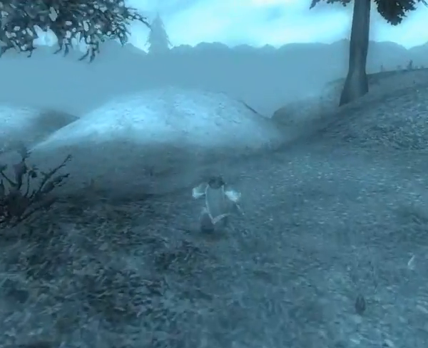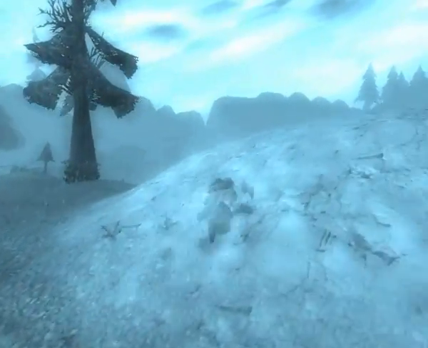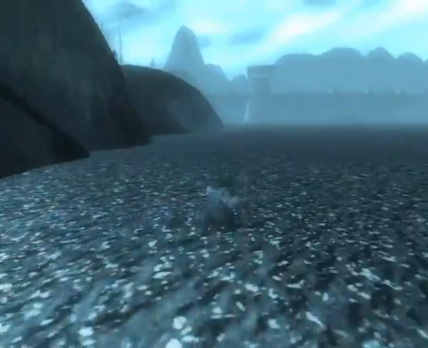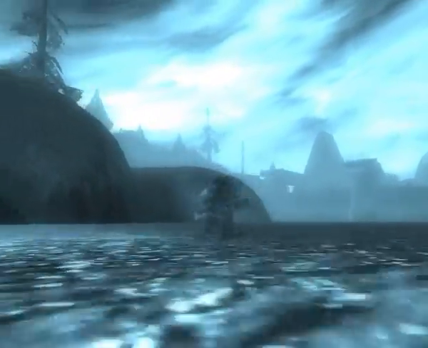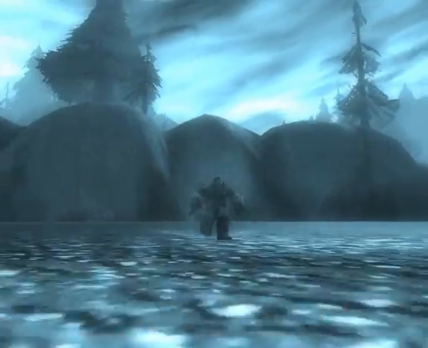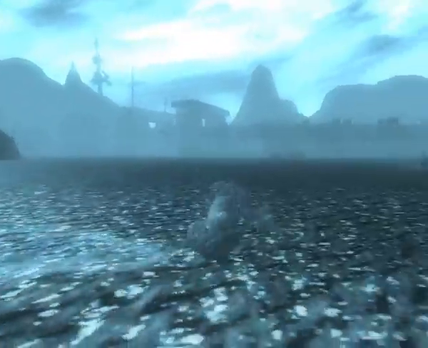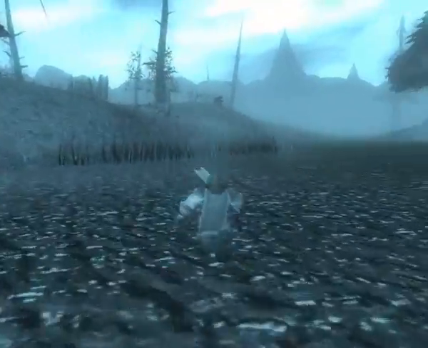You can also walk on water when you're dead in World of Warcraft, which helps a lot when you have to travel great distances that involve travelling across water to reach your body. But if you do need to swim down into the ocean to get to your body, that's no problem either. I think it's time I show you around in one of the smaller towns in World of Warcraft, so let's go there now.